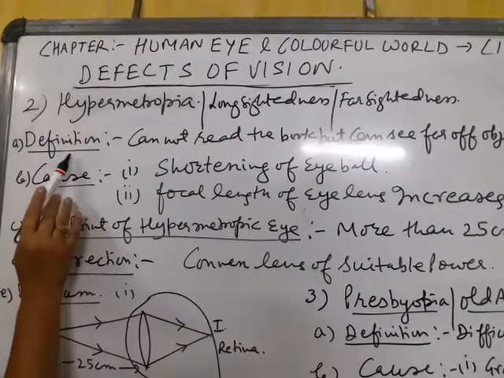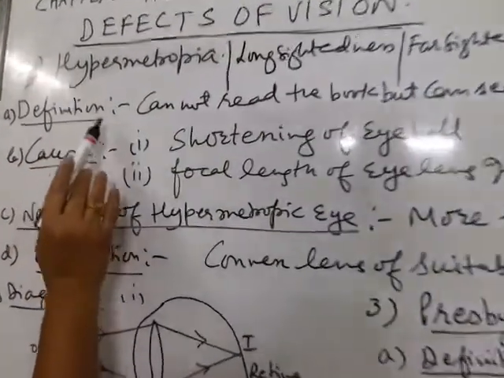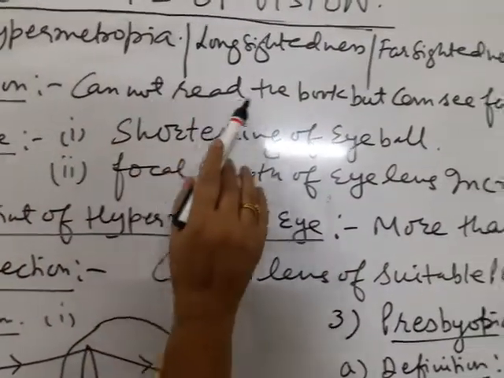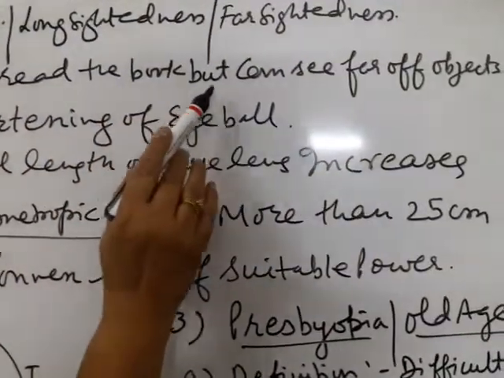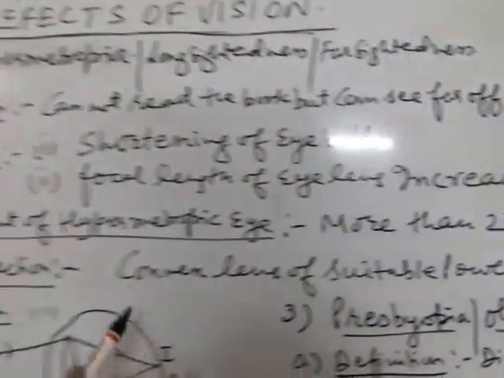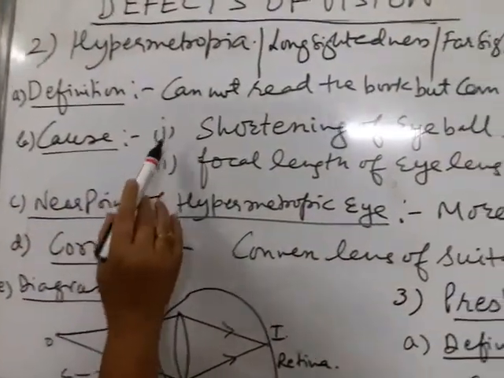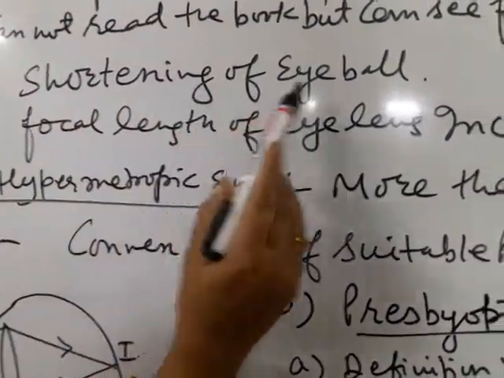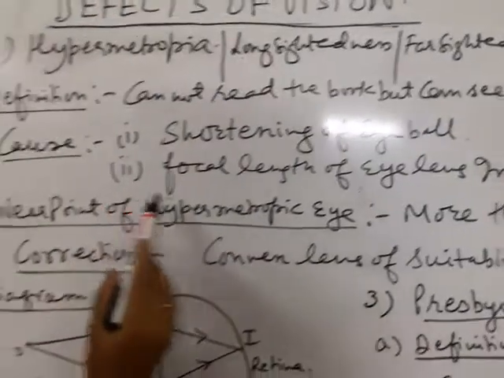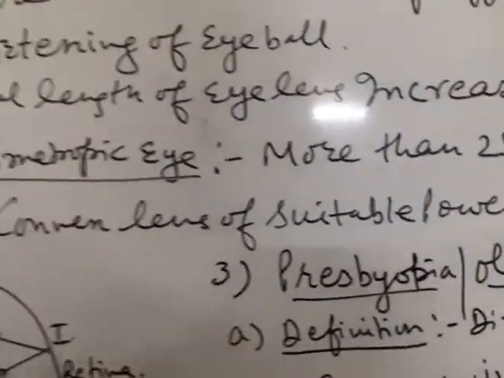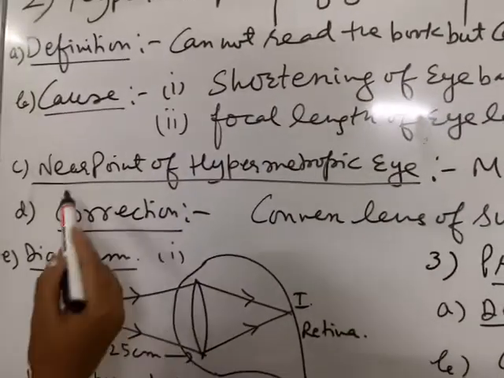What is its definition? How will you define it? It is a defect of vision in which a person cannot read the book clearly but can see far off objects clearly. Its causes: first cause is shortening of eyeball. Second is focal length of eye lens increases. It is reverse of myopia.